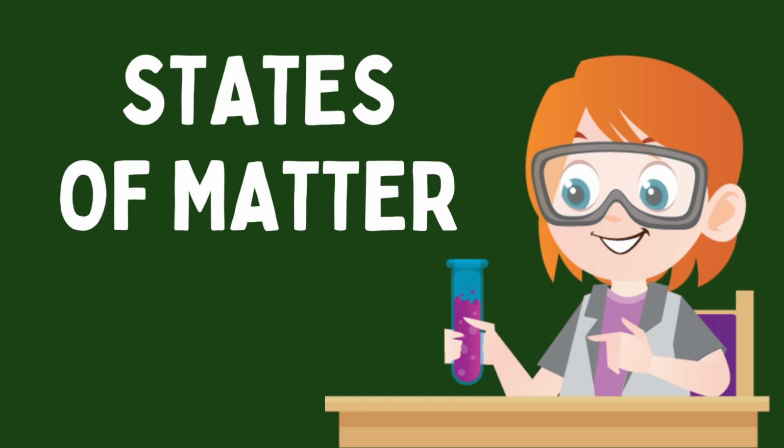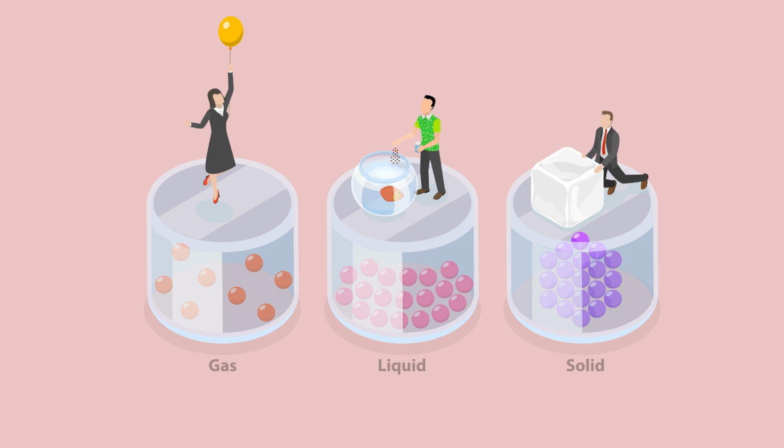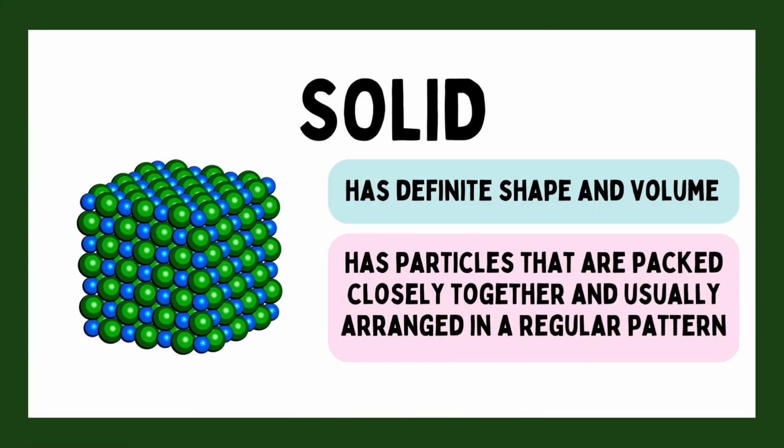Matter can exist in several different states, also known as phases. The most common states of matter are solid. In the solid state, matter has a definite shape and volume.